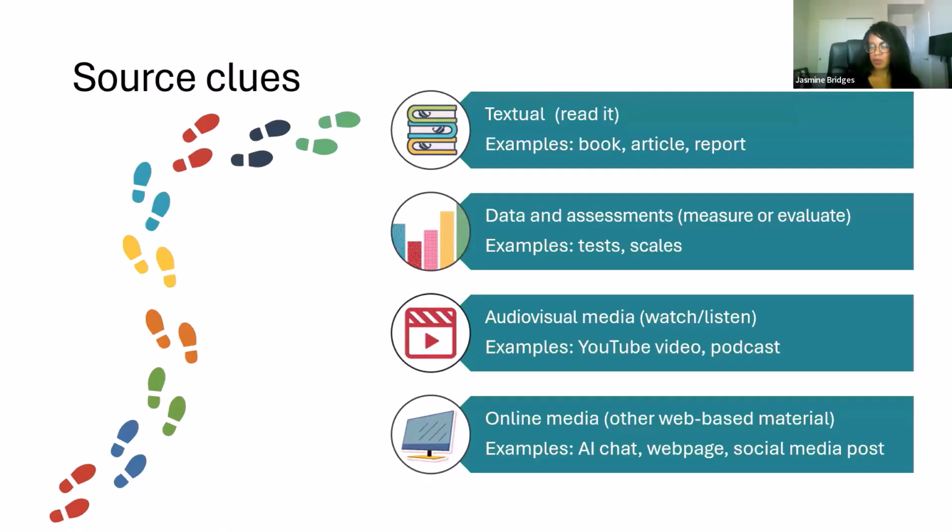Audiovisual media is usually pretty obvious. It's something that you watch or listen to, so a video on YouTube, a podcast. And then online media is kind of a catch-all for everything else that we find online: AI chats, web pages, and social media posts. And there are many, many other examples. But of course, you would start there, and then you would dig deeper to find the example that fits what you have in front of you the most.